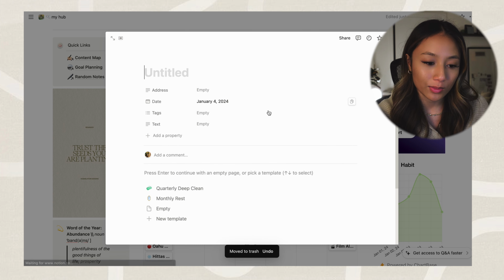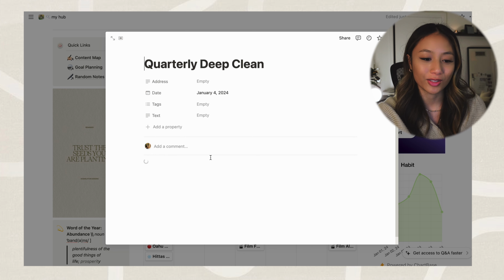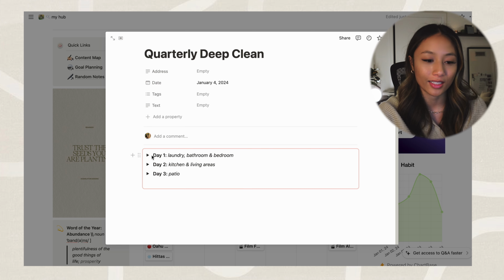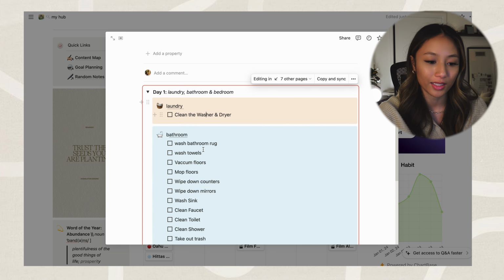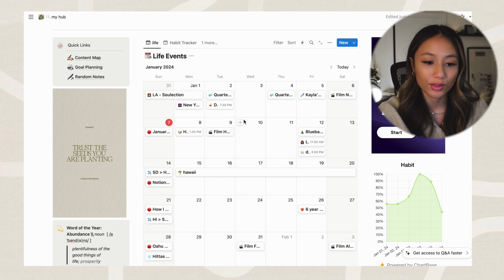What's also cool with this as well is you can create templates. So I have a quarterly deep clean template that I'll use and put every 3 months. I can go in and just say, okay, here's everything that I need to do for a quarterly deep clean. So you have access to that quarterly deep clean that you guys can use as well. And templates are so easy to set up.